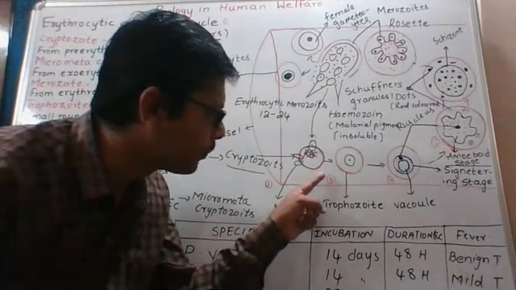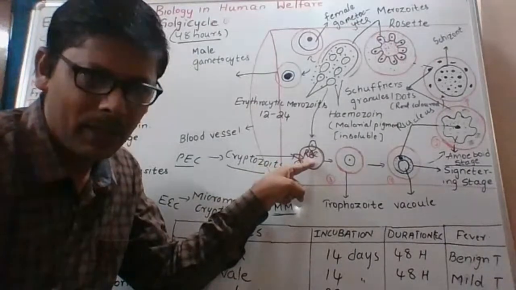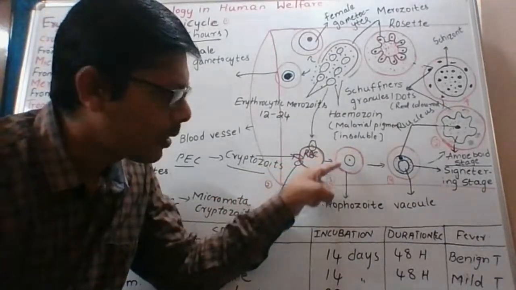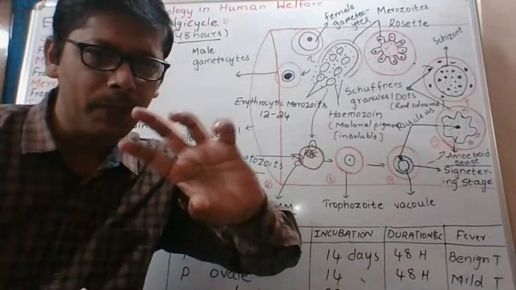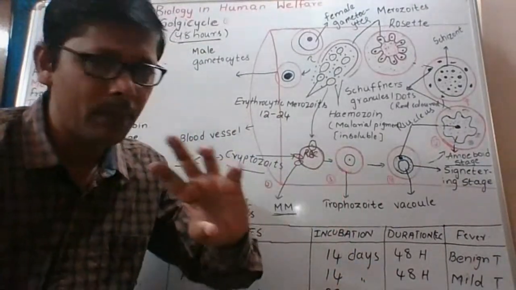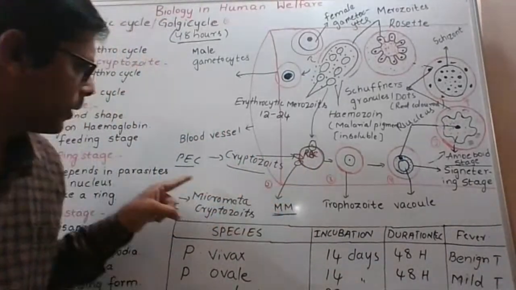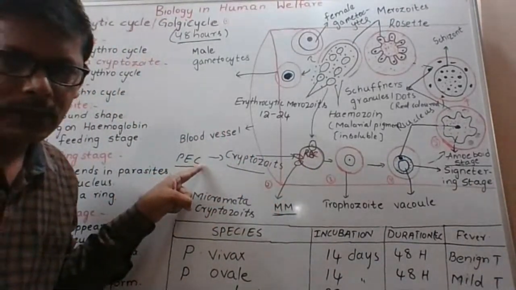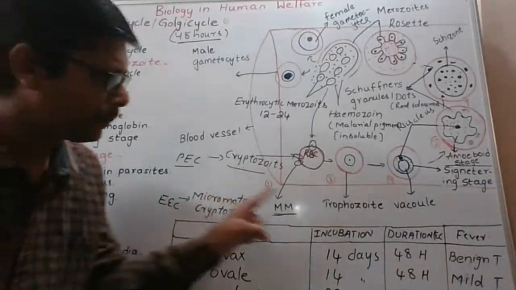Next point. When any one of these three enters into the RBC, they attain spherical shape. Now they become round in shape. Pre-erythrocytic cycle, exoerythrocytic cycle.